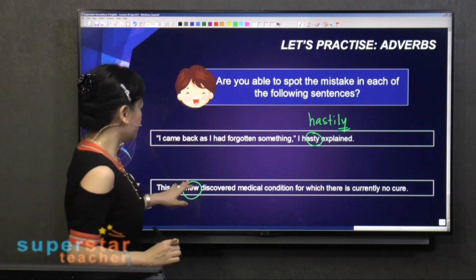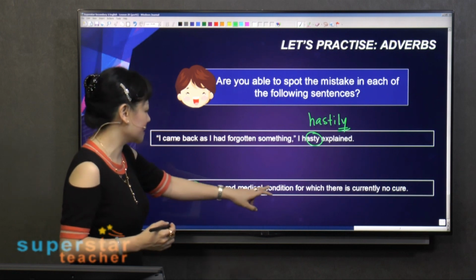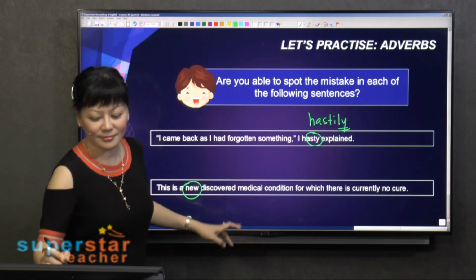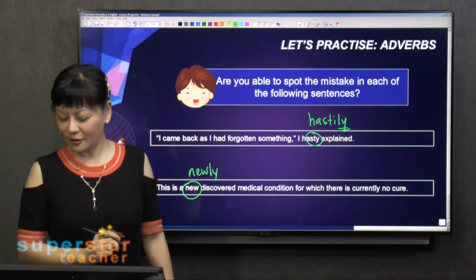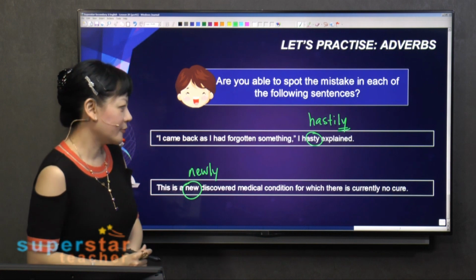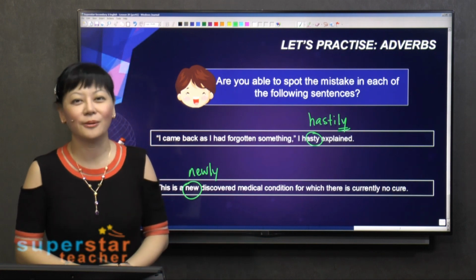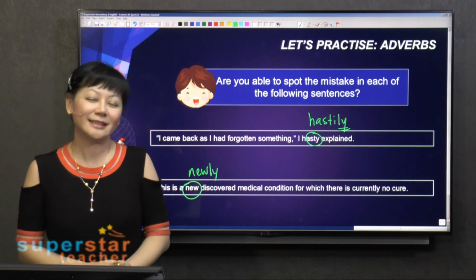It modifies the adjective, telling us more about this medical condition, something that is discovered but newly discovered. This is a newly discovered medical condition for which there is currently no cure. Okay, good. Now let's take a little pause here before we come back for more editing errors.